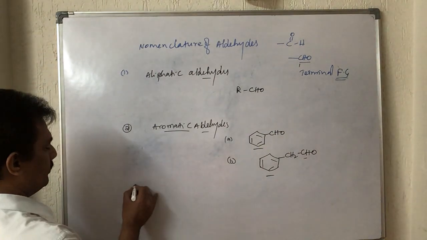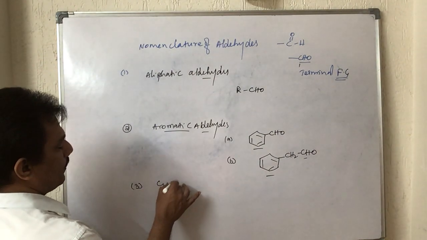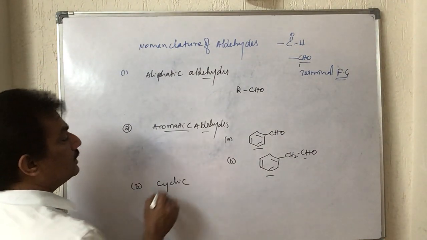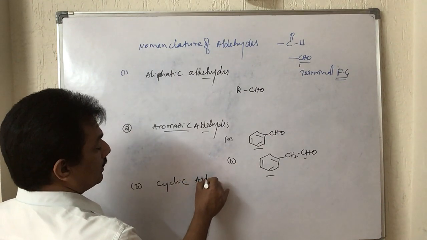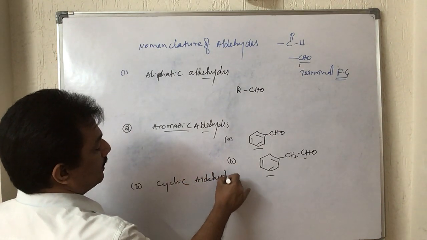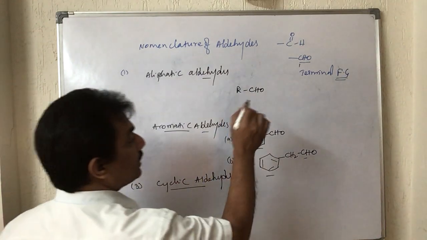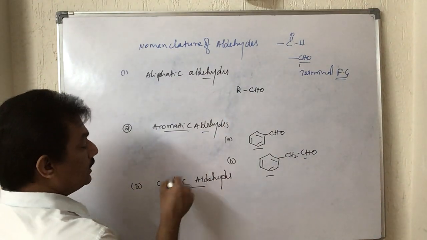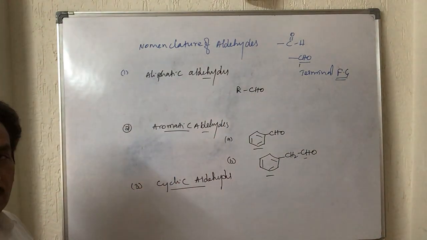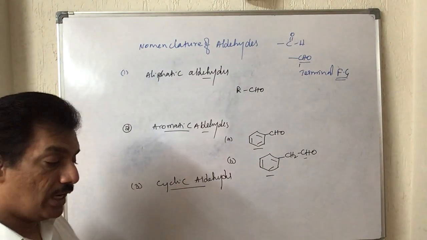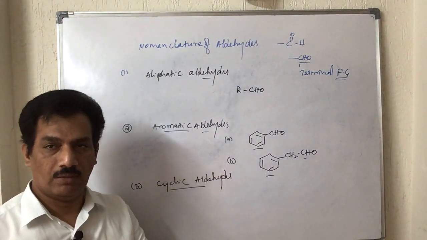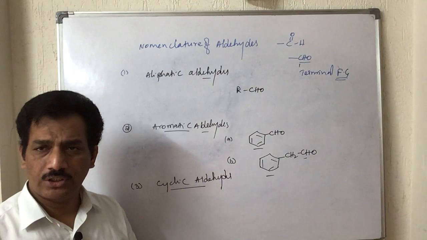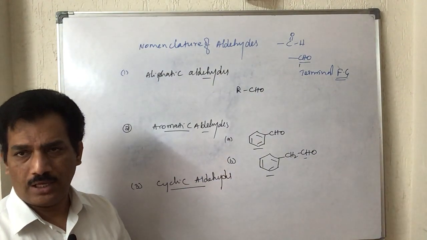And next, third one, cyclic. Here, cyclic aldehydes: aldehyde being a terminal functional group, within the cycle, like ethers, it is not possible to involve. But unlike the aldehyde, ketone can be involved. When we discuss ketone, there we can study that.